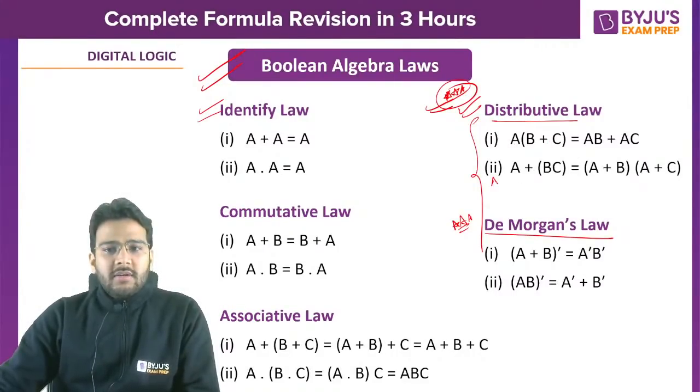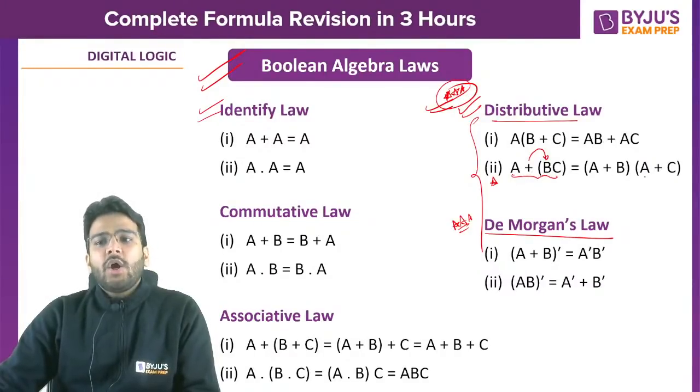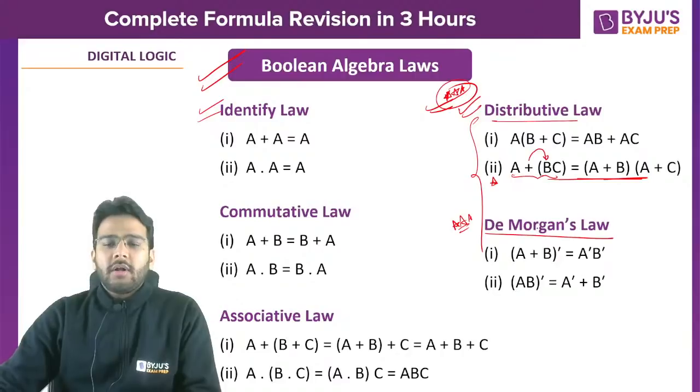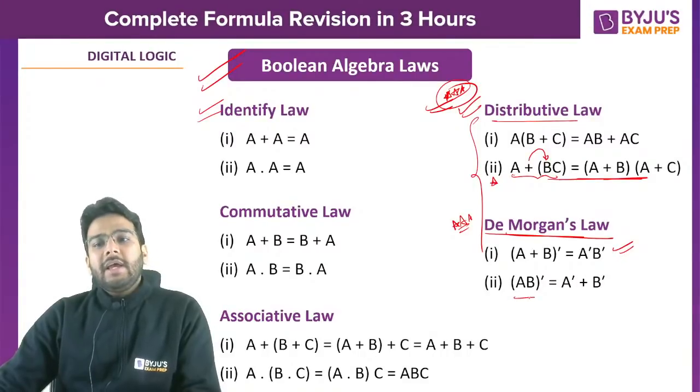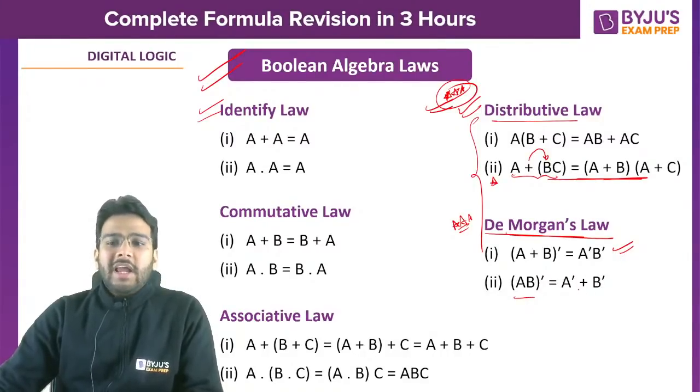And A or BC we can write as (A or B) and (A or C). That means we are distributing the OR operation over the AND operation. Now De Morgan's law: (A or B) whole complement becomes A complement B complement, and (AB) whole complement becomes A complement or B complement.